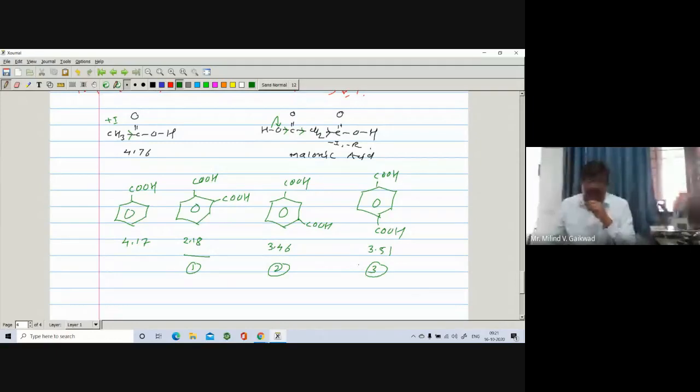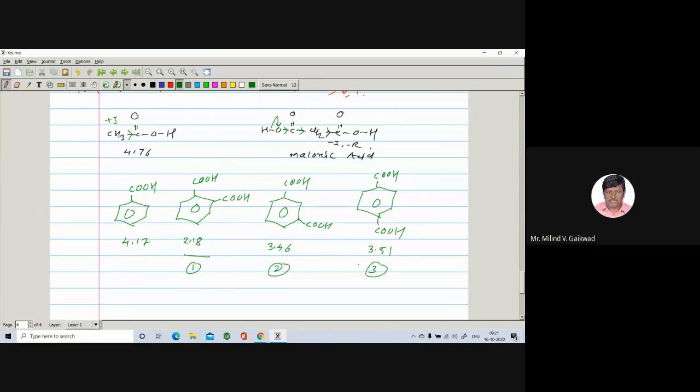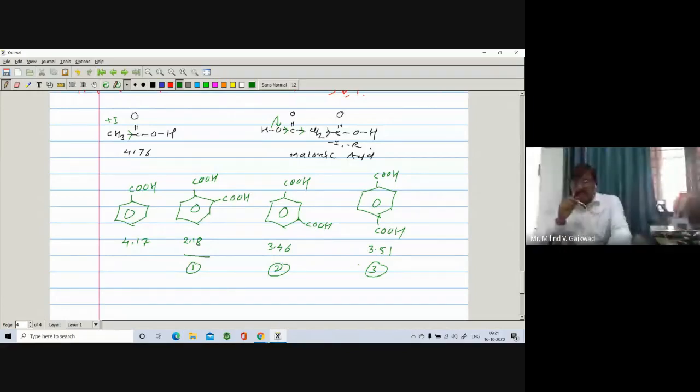And we have to see the pK value of maleic acid and fumaric acid, and then we'll see the organic bases. Only one point has remained from this acidity. Okay, I think we should complete this one. The acidity means if you take one more example, then we'll complete this acidity of acids.